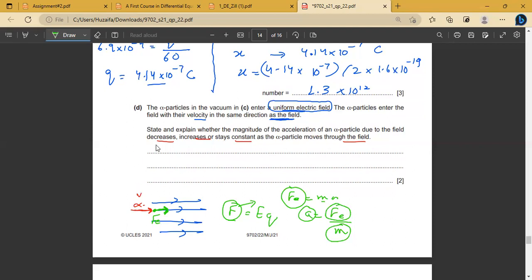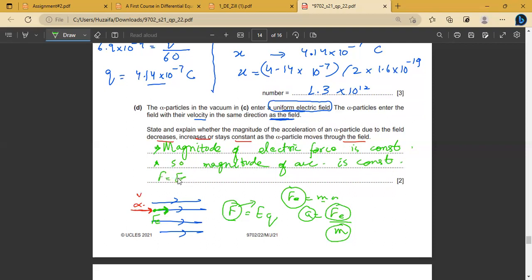So what will be the first thing that I will write here? Magnitude of electric force is constant. If the magnitude of electric force is constant, our acceleration will also be constant. You can also show the examiner the formula F equals EQ, and this F is basically ma. So F is constant here, so acceleration will also be constant. That is an additional thing.